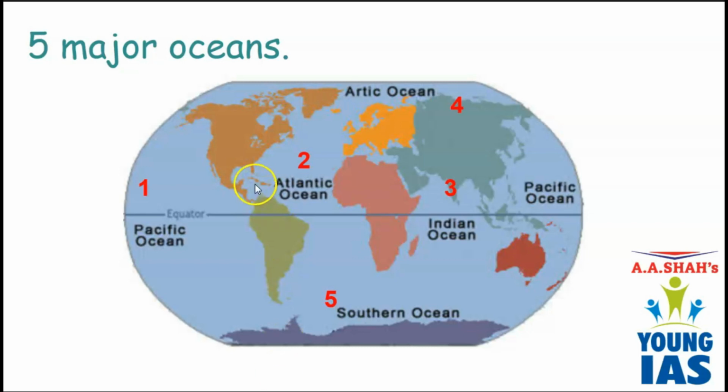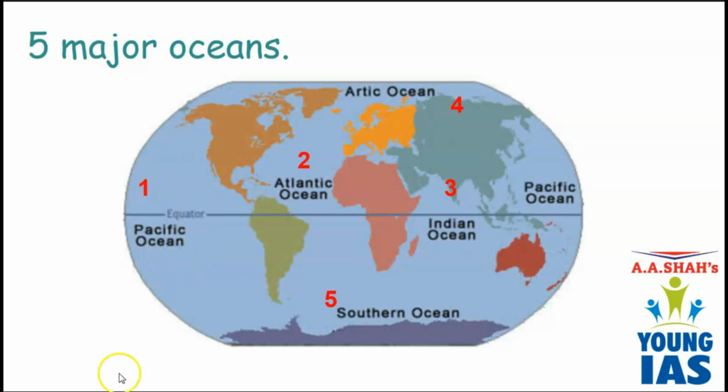Also, we have huge land masses which are continents. We have studied earlier that continents are huge land masses. These water bodies surround the continents, and these water bodies are called oceans. So, the first ocean is the largest ocean, that is Pacific Ocean, number 1.